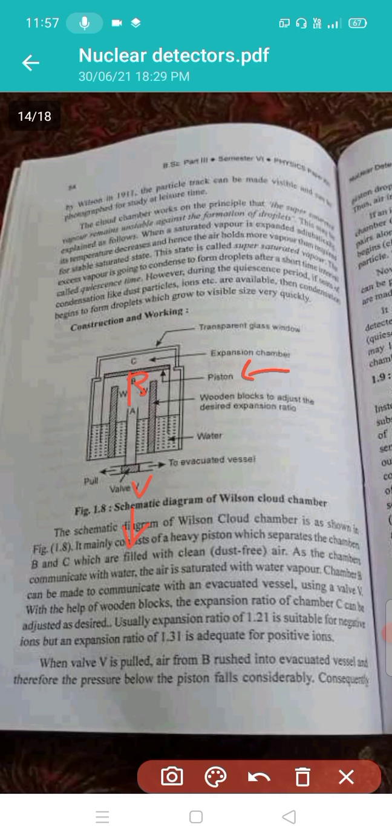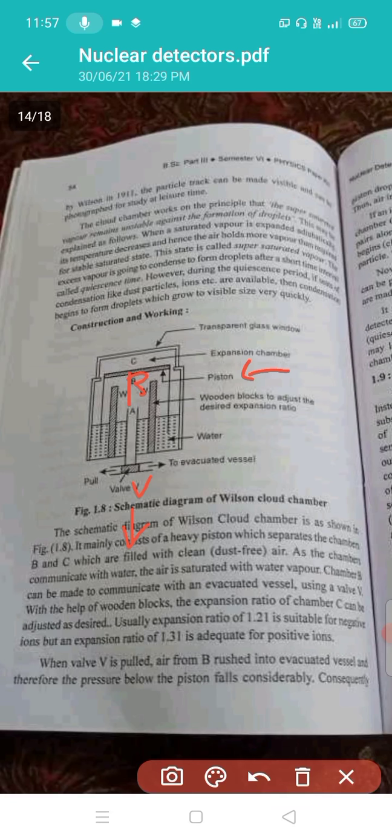If ionizing particles like alpha or beta particles pass through chamber C during or a little earlier than the quiescence time, they produce ion pairs along their path, which act as seeds of condensation. So condensation begins to form droplets along the track of the ionizing particle.